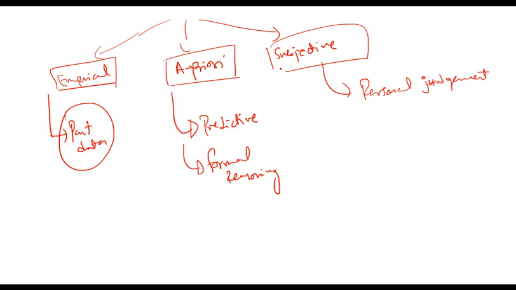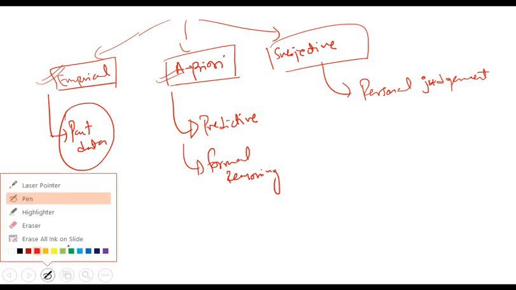So these are the three types of probabilities. Remember the names and remember their key characteristics. If you are told that a probability is being calculated on past data and you are asked which type of probability it is, you should be able to identify it as empirical. If you are told a probability is being calculated with formal reasoning, then you should be able to identify it as a priori probability, and so on. So remember these.